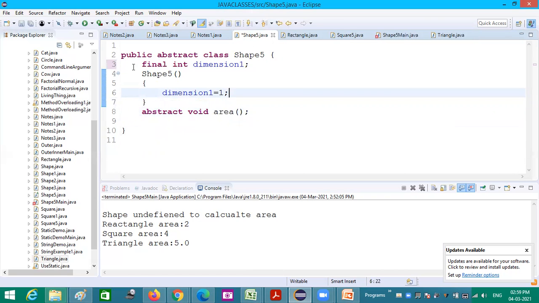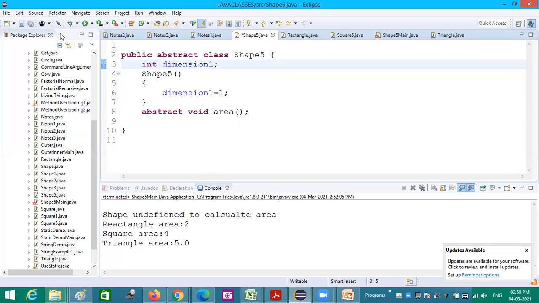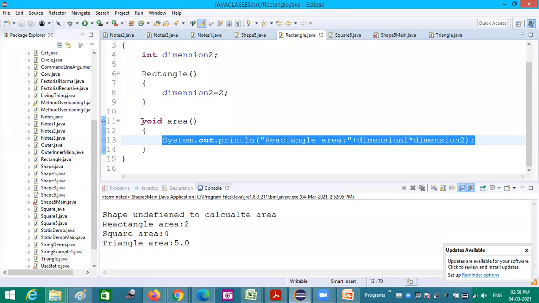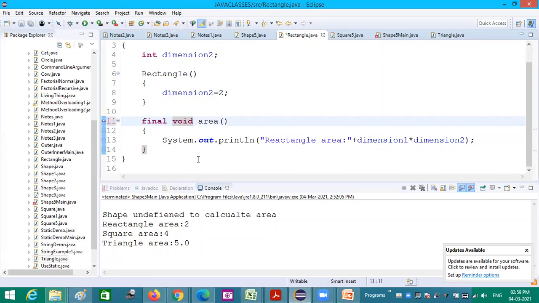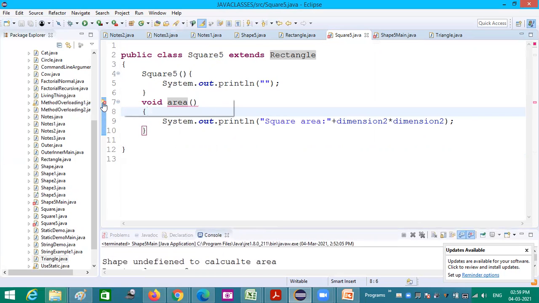Okay, final variable. And final is also applicable for methods. So here, if I make this area final void area in the rectangle class, and the square class is implementing that, you could see an error message comes automatically. What is it telling?